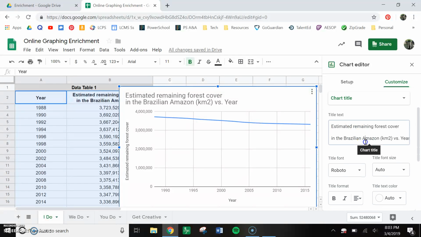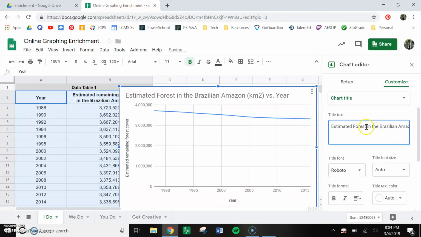Our chart title is way, way too long. So we're going to trim this down, and it's called title case. It means the first letter is always capitalized in every single word. Basically, we're breaking rules of English. So I'm going to trim this down: Estimated Forest in the Brazilian Amazon. I have to capitalize some stuff. We're going to get rid of this unit versus year, and these extra spaces. I like to just clean it up real good and make sure that it looks real good.